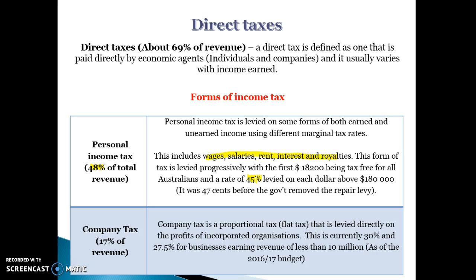The second one, company tax. Again, it's a form of income tax. It's not personal income tax, but it is income tax. It's a proportional tax, which means it's paid as a flat rate. So you're paying 30% of all profits in tax, and that stays at 30% regardless of your profits. So it's proportional and it stays at the same rate regardless of the income you earn. You still end up paying more the more you earn, but it's at a flat rate. It's 30% for big companies earning more than 10 million at the moment, and 27.5% for companies earning revenue of less than 10 million as of the 2016-2017 budget.